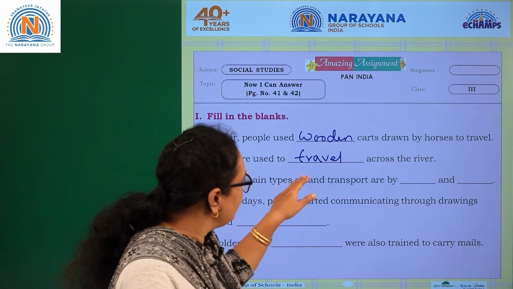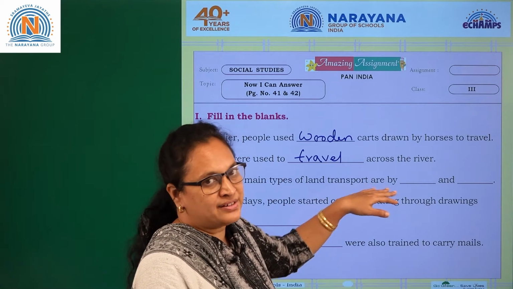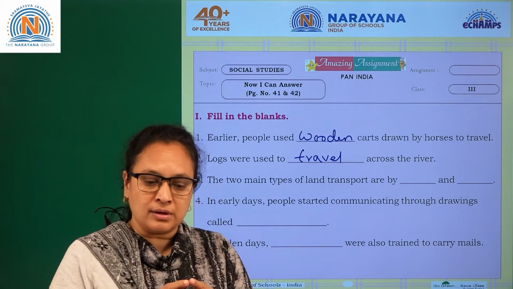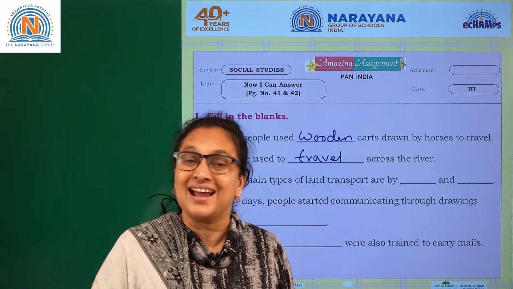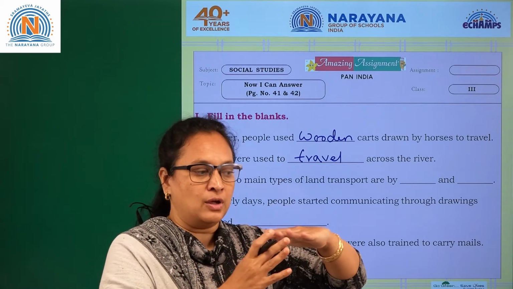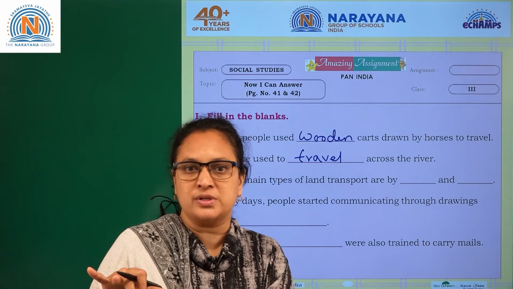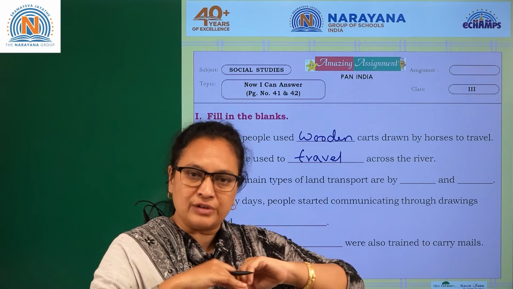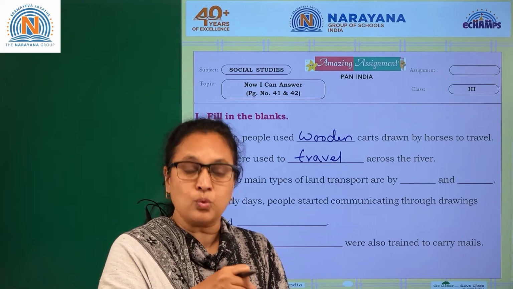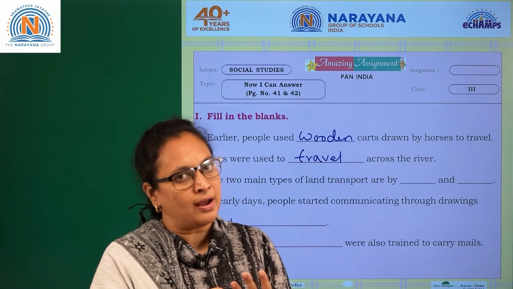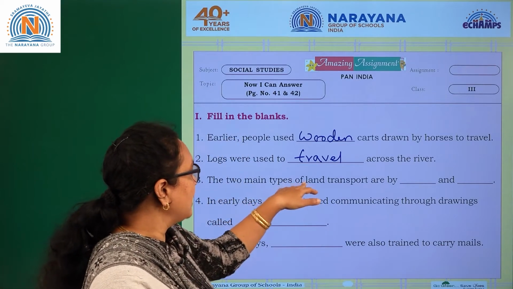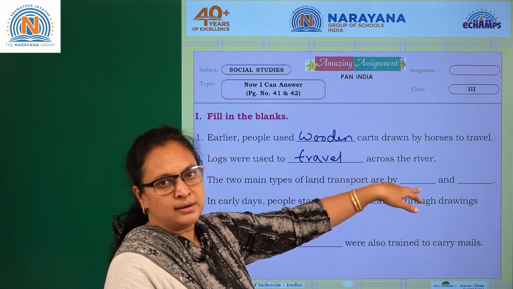Coming to the third one. The two main types of land transport are by dash and dash. We have the road transport, which is on the land, as well as the rails, right? We can distinguish that road transport is different and railway transport is different, but both are actually on the land. When we talk about transportation, we talk about road, water, and air. But under land, you have rail and the road. So here, the two main types of land transport are rail and road.